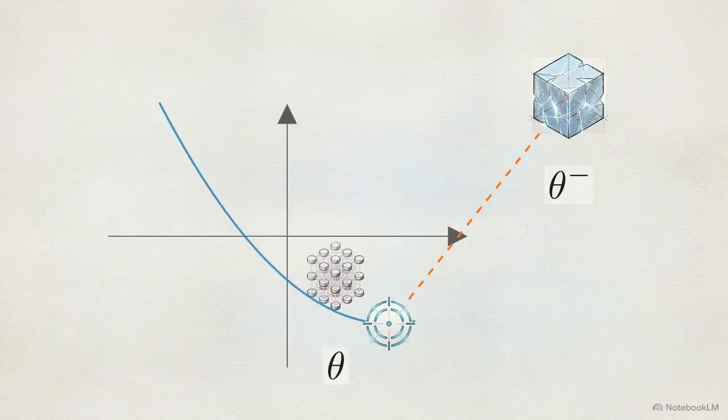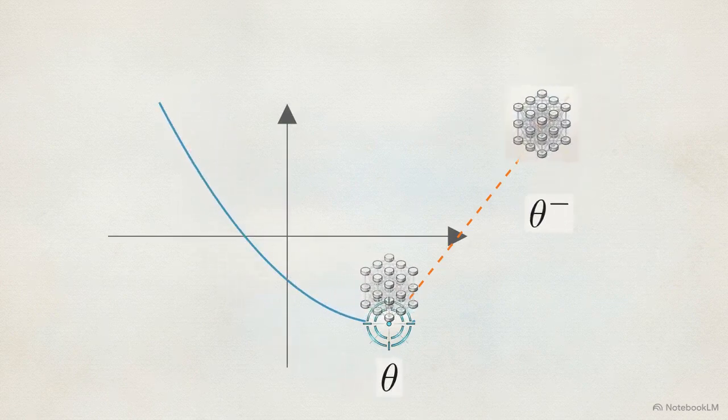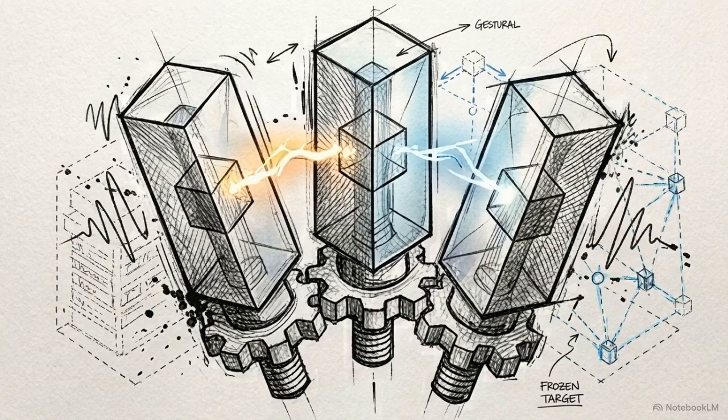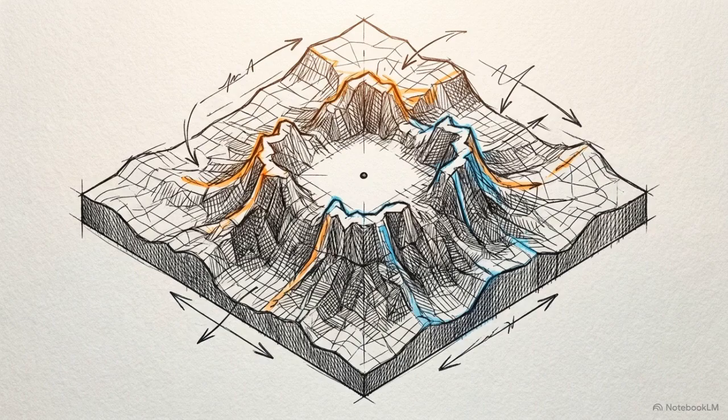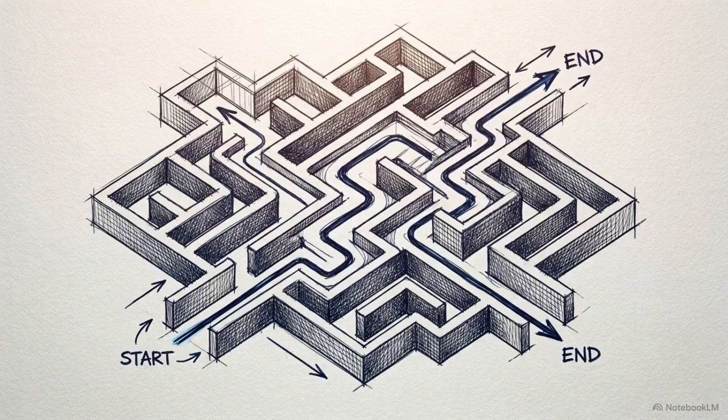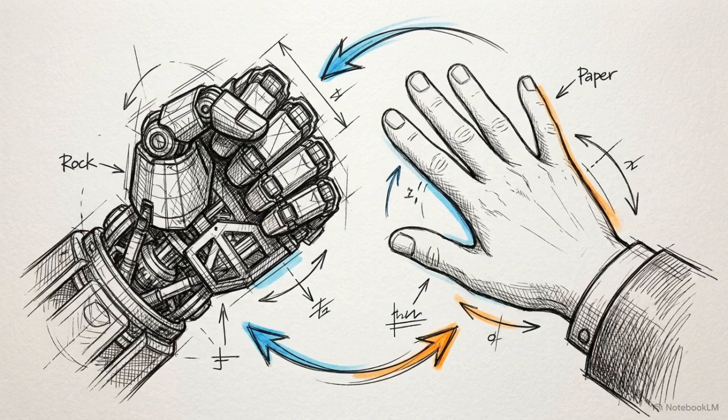This provides a stable, fixed point for the active network to gradient descend toward. Buffering memory and delaying weight updates do not solve the mathematics of the deadly triad. They simply pause the instability long enough to trick the network into achieving local convergence. Even with these stability patches, value-based methods like DQN always eventually converge to a deterministic policy, selecting the single highest value action. In environments that require unpredictable, stochastic strategies, determinism ensures failure.